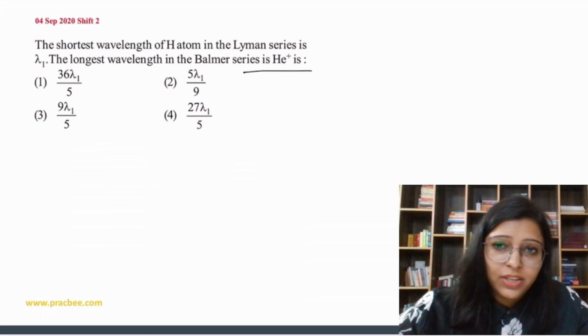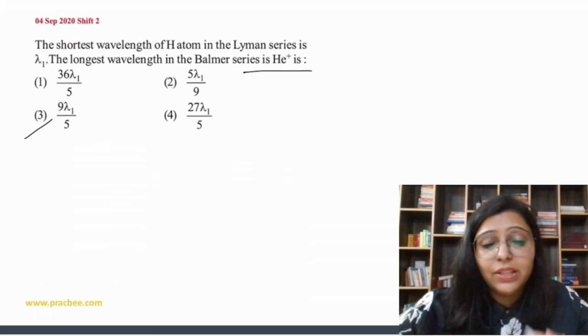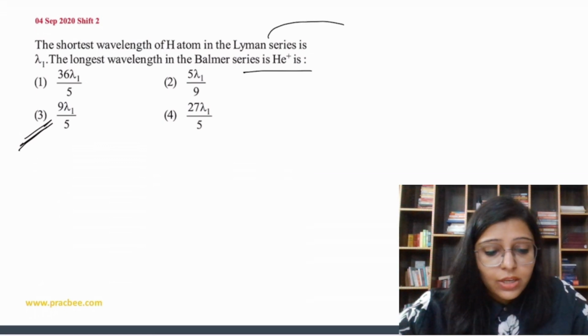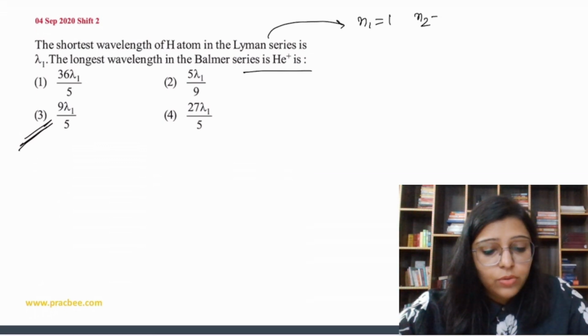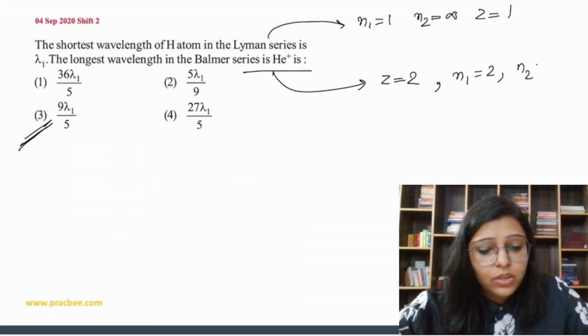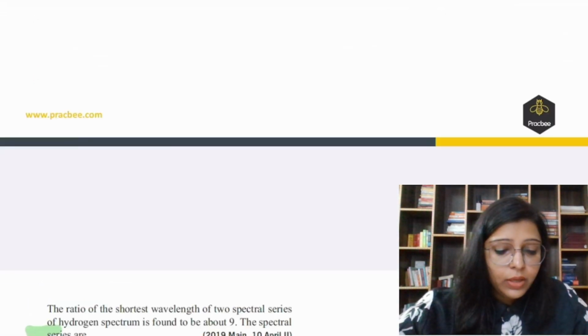Same type of question. So you have to do question number, the answer is 3, on your own. Shortest wavelength means highest energy. So here n1 value is 1, n2 value is infinity, and z value is 1. For this one, z value is 2. Longest wavelength means minimum energy. So n1 value is 2 and n2 value is 3. So same, right? So just do it on your own.